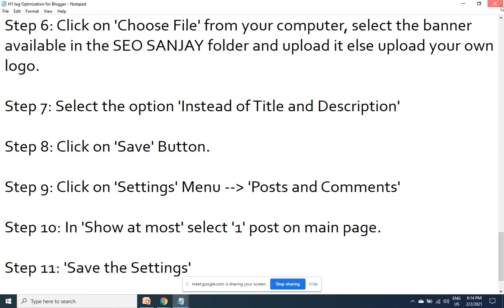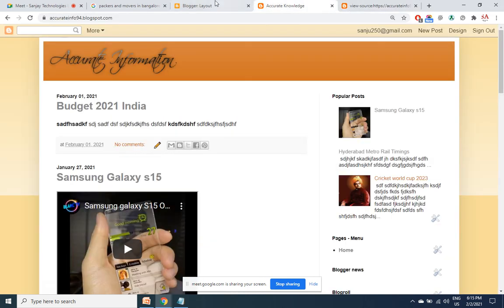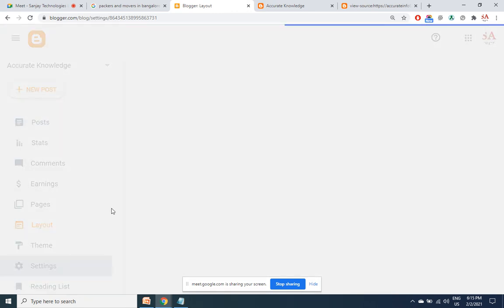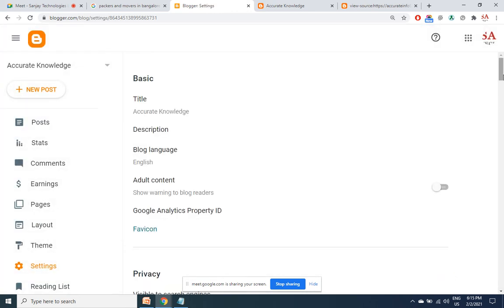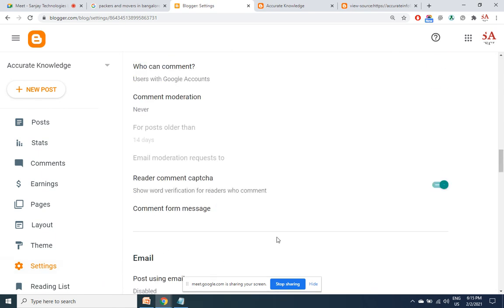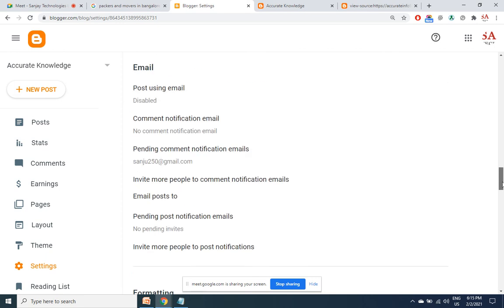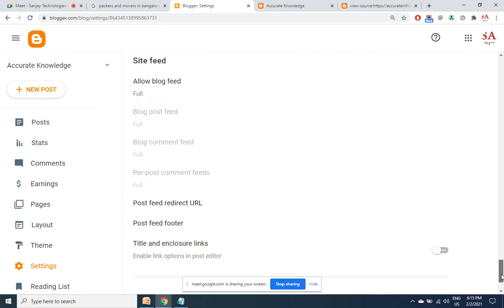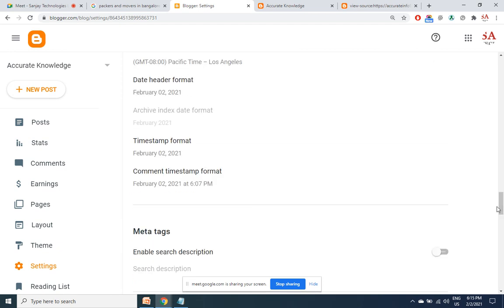So we can restrict the number of posts and set that as 1. I go to settings. There's an option for number of posts.